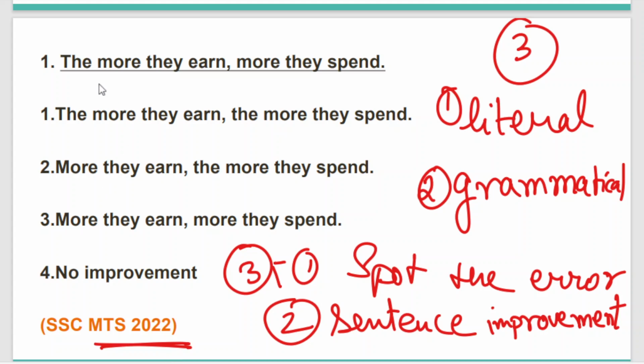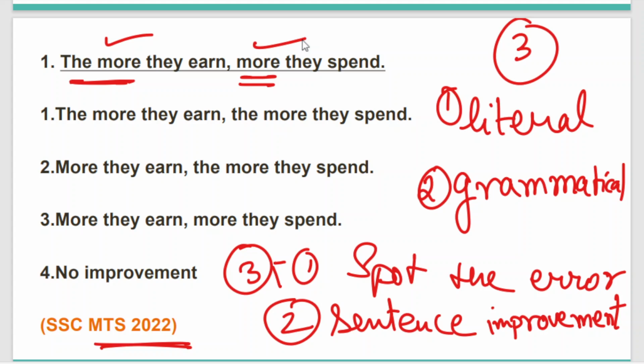Here it is written, the more they earn, more they spend. An individual word is repeated twice. Now, just a few minutes ago, I told you that it is essential that we keep in mind the basic and also the exceptional rules of the grammatical chapter. Definitely, it is essential to keep the meaning and also the rules of the chapter in our mind along with the implication.